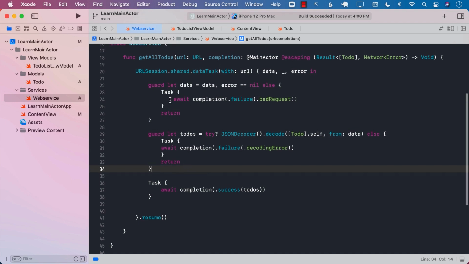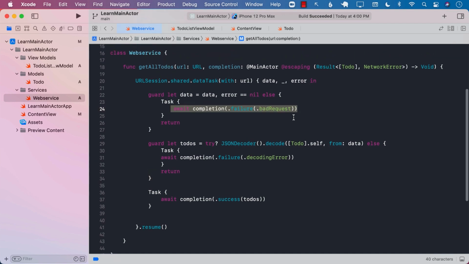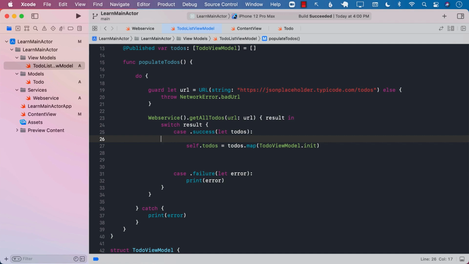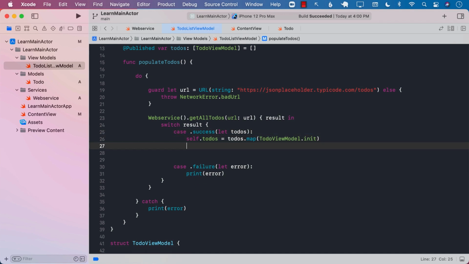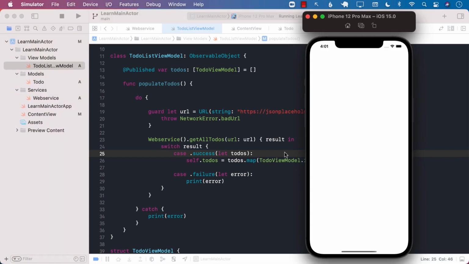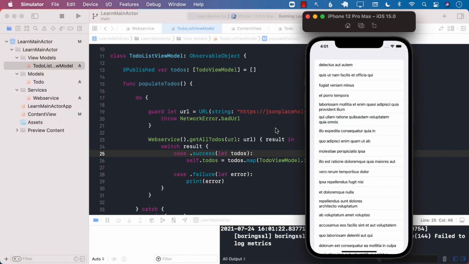After this, you can see that everything is now going to be firing on the main actor or on the main thread. Now I can go back and I can simply run the application without writing anything associated over here, and it will always work correctly because everything is fired. The completion closure is actually fired on the main thread. So we don't really have to do anything.